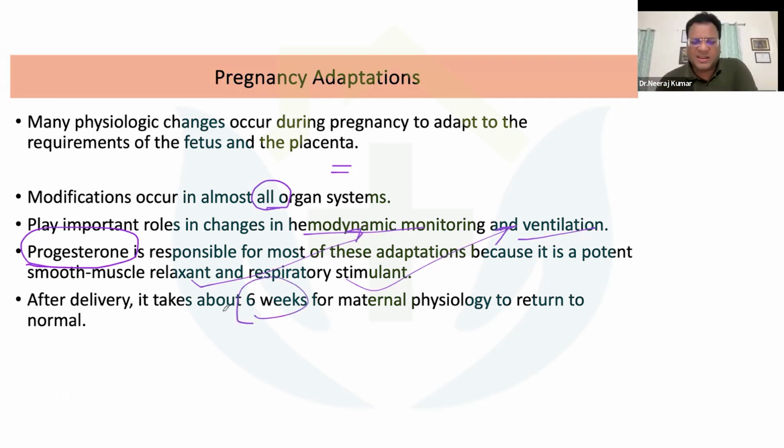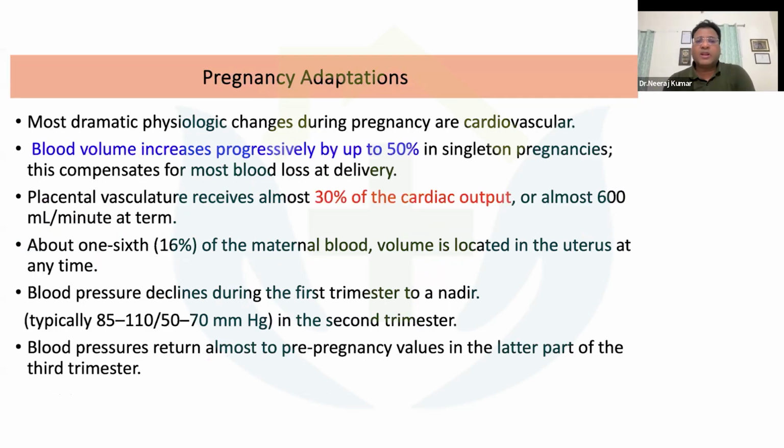So again, it may be asked at what time the maternal physiology returns to normal. So it may be one of the fact-based questions that may be asked in your exam. Now, coming to the next part: out of which adaptation is most frequent, yeah, most dramatic, it is the cardiovascular system. So cardiovascular system is again the most important physiological change, which is important for all of us.